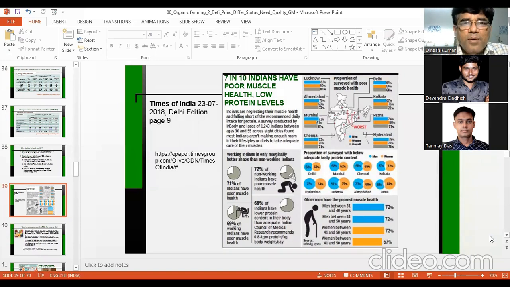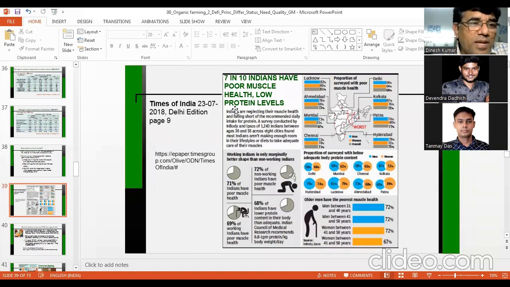I have given you the link, and 7 in 10 Indians have poor muscle health, low protein levels. So I'm not saying that it is directly related to the food quality, but there may be some link. Nobody has proved the link, but there may be a link because our food quality is declining. Protein content has reduced in your pulses.